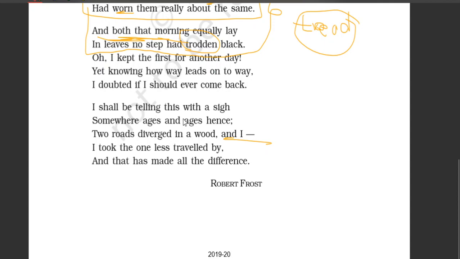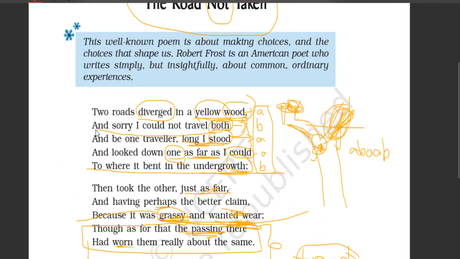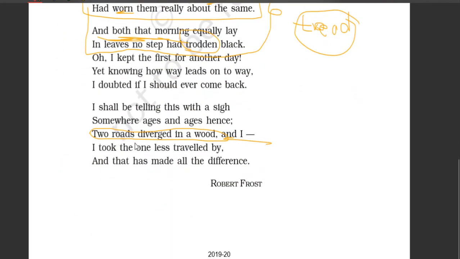Once upon a time in my life where I had to make a choice between the two roads, I took the one less travelled by, and that has made all the difference. Have you observed the last two lines? Here in this third line, he brought back the first line of the stanza. The two roads diverged. Here, the two roads diverged in a wood, and I, here, hesitation. I took the one less travelled by.